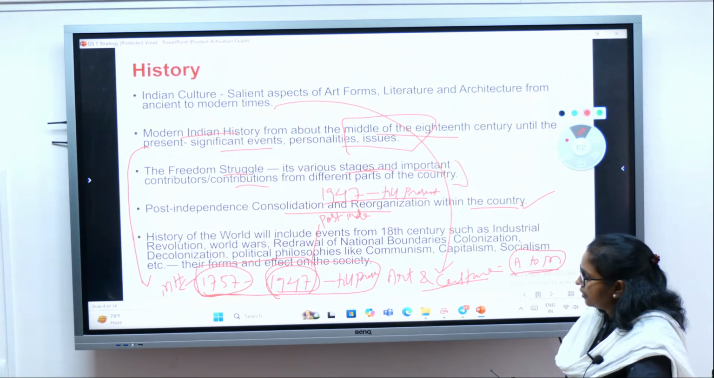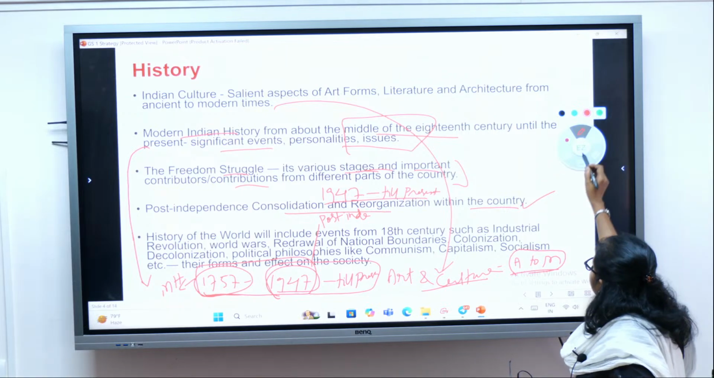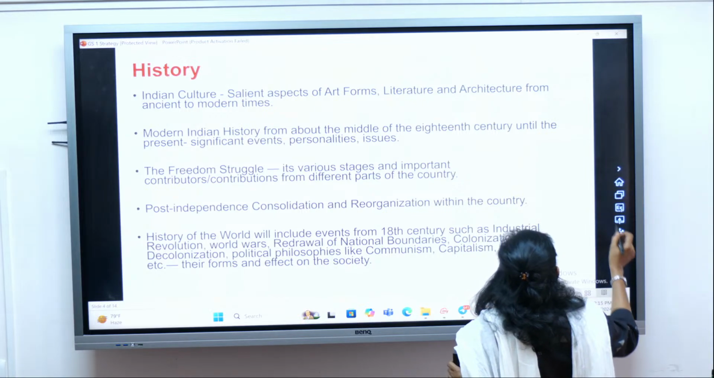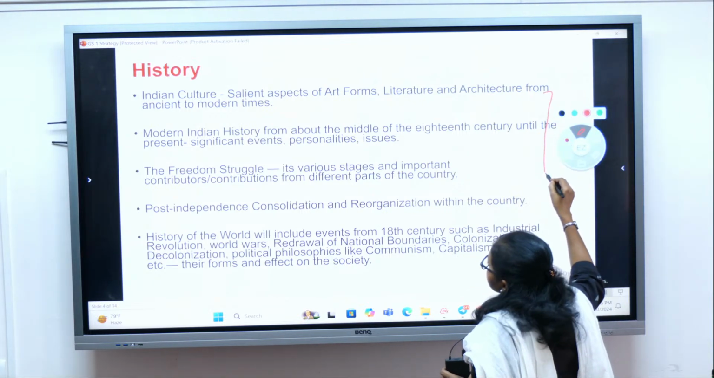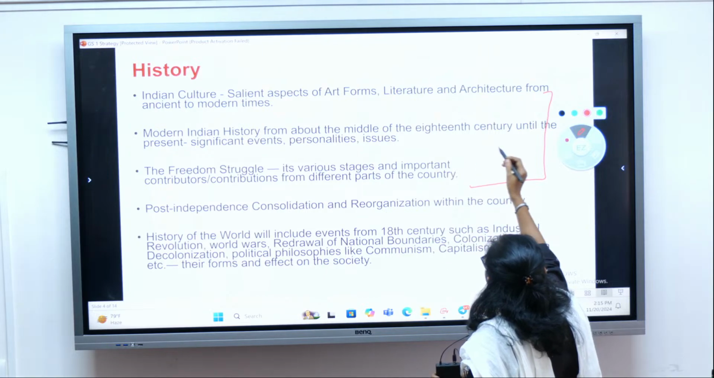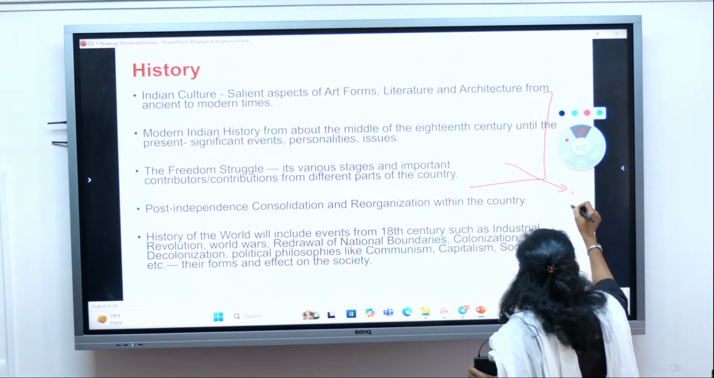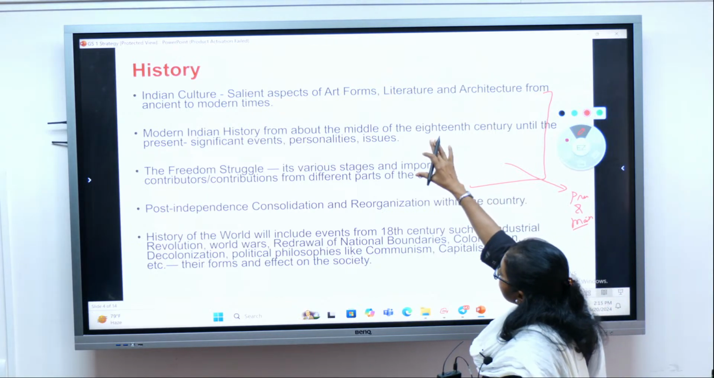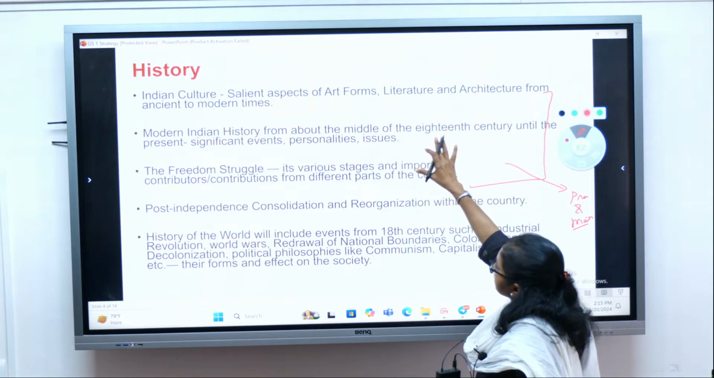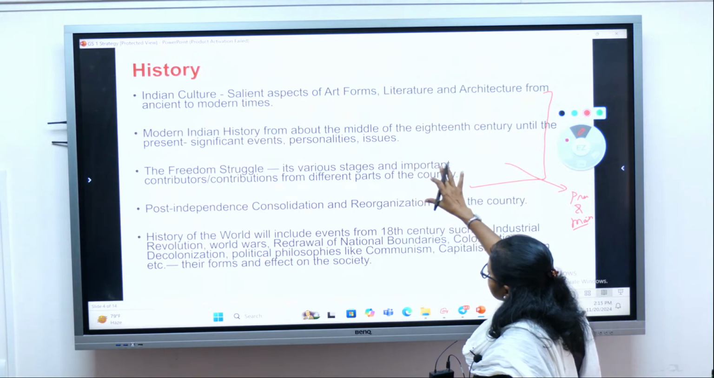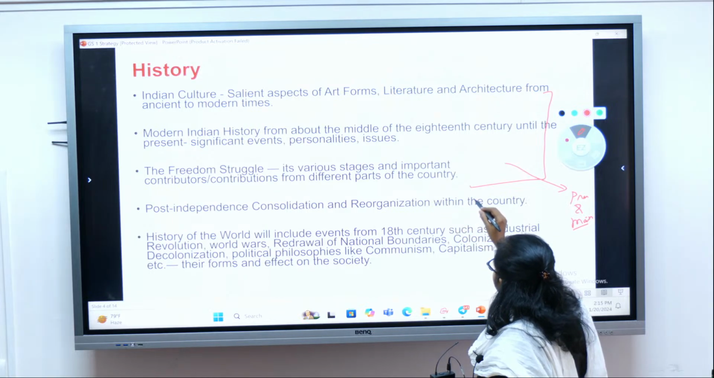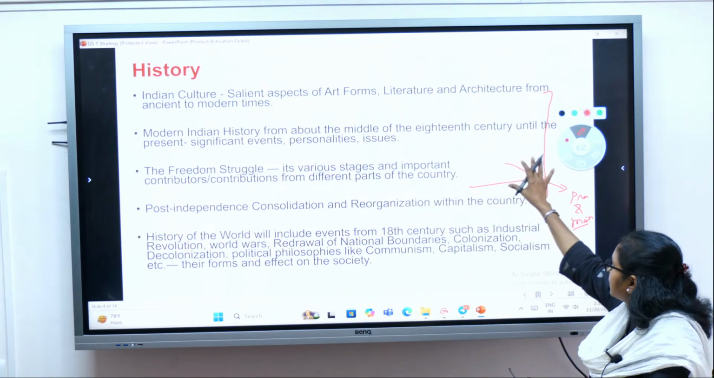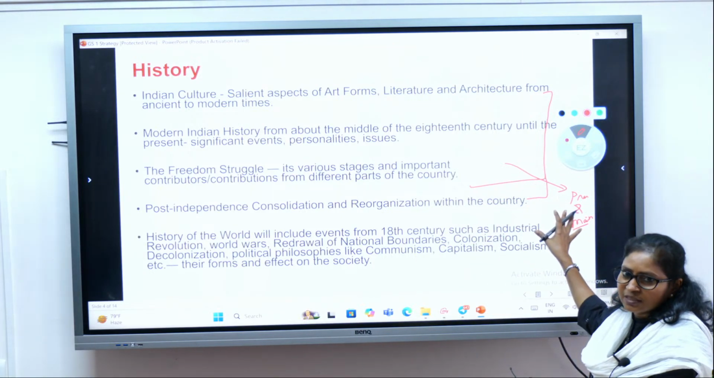Then history of world. Now this section is common. Particularly this section, you can say it is common to prelims and mains. So your art and culture section, modern history, freedom struggle, and even some question from post-independence also they can ask. So these are in your prelims as well as mains.